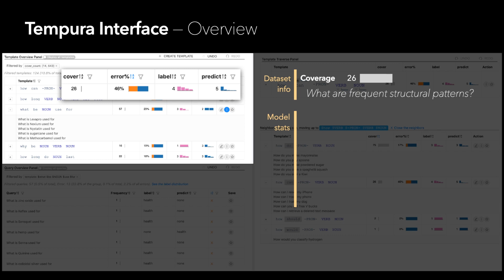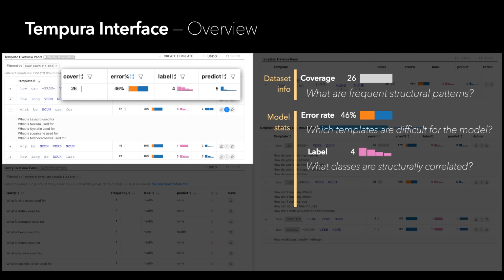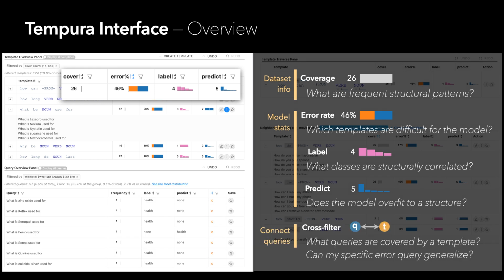For our classification task, we have the error rate, or the ratio of incorrectly predicted queries, the distribution of the ground truth label, and the prediction distribution, so we can see if the model would overfit to a syntax structure. The templates can be cross-filtered with the raw queries so that we can either get an overview from the template statistics and then find corresponding queries, or start with a particularly interesting query and generalize to a larger template group.